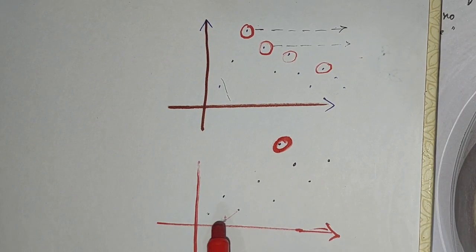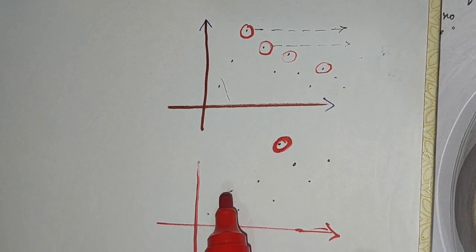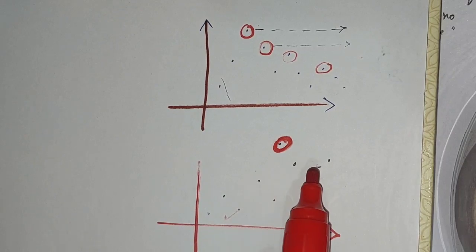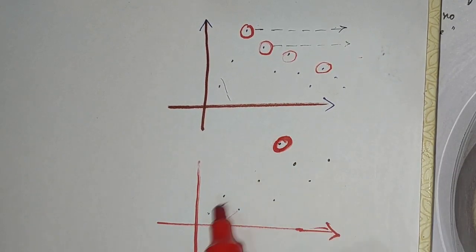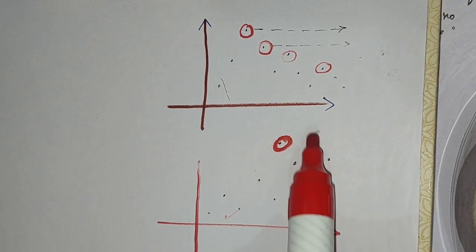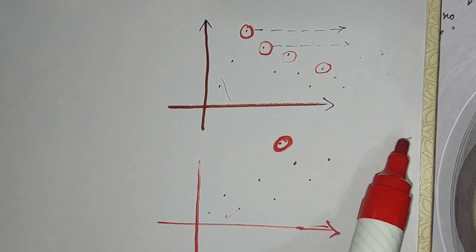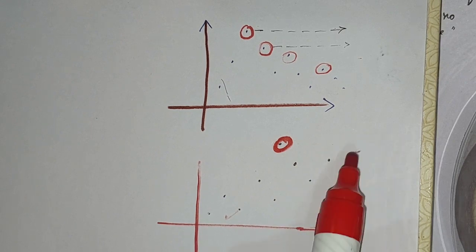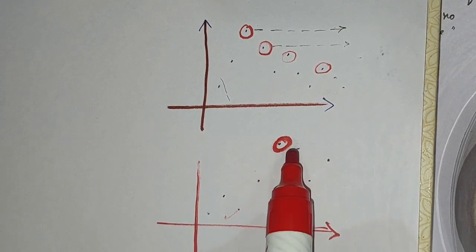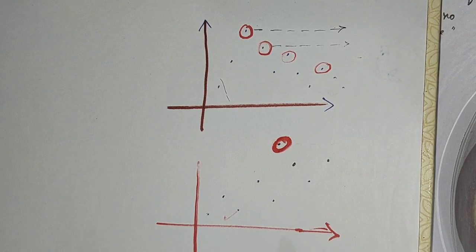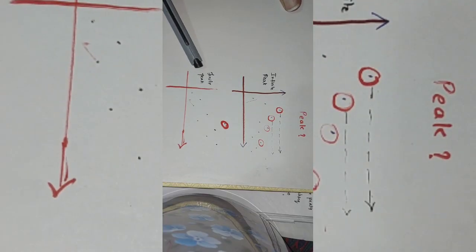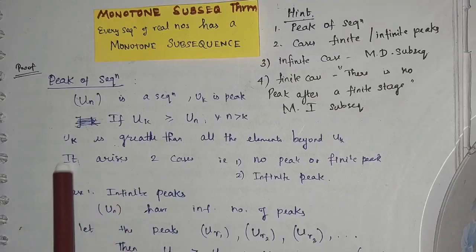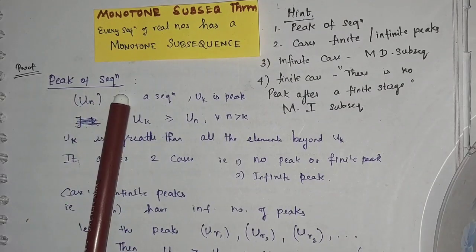For this one, it won't be a peak, because after it there are elements coming above it. It is a peak only when, with the imaginary line, no other element comes after it. So this is my peak, and hence this is my infinite peak case and this is my finite peak case.